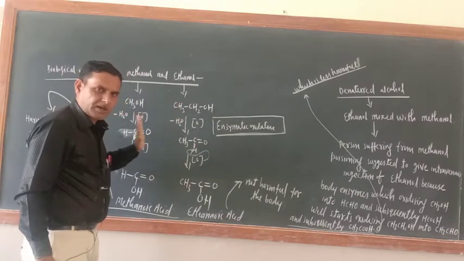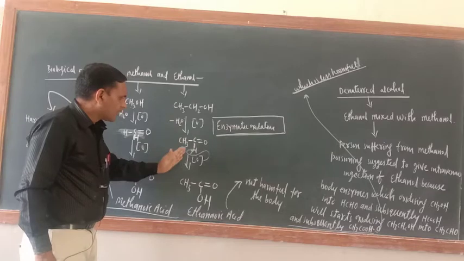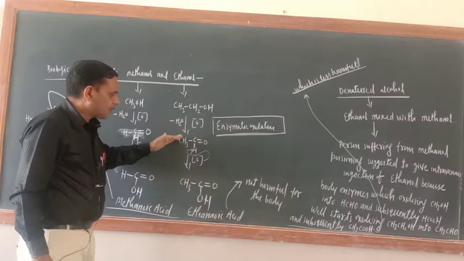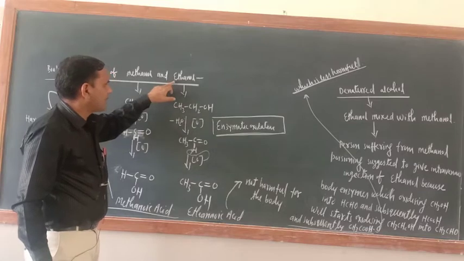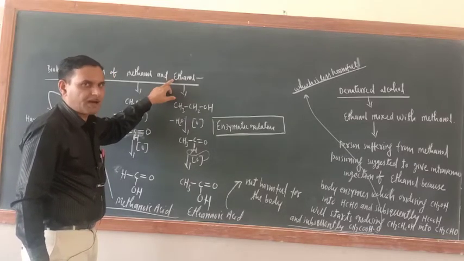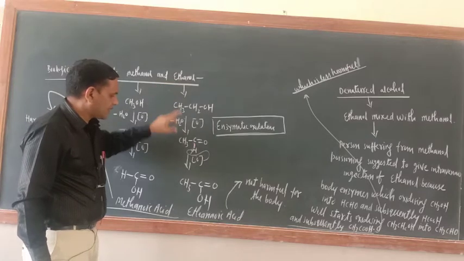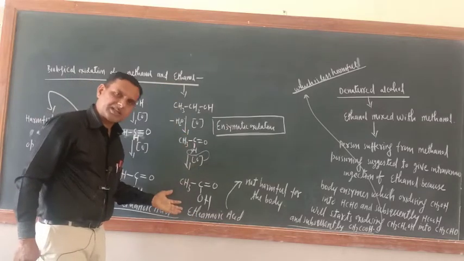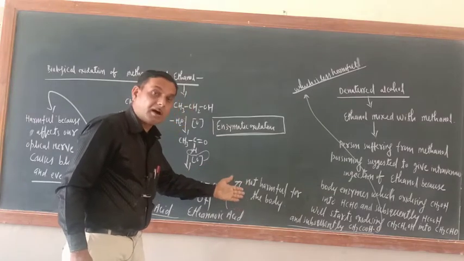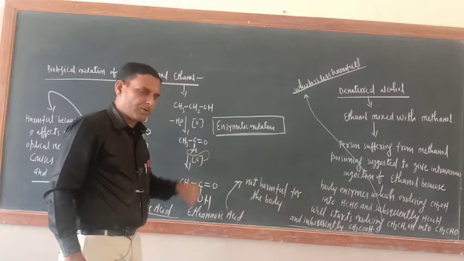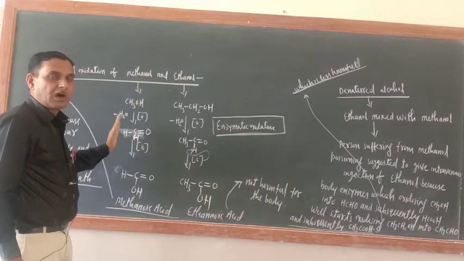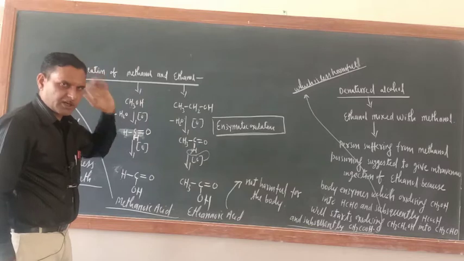Okay, that is not our topic. Since the structure was there, that is why I have explained. So ultimately, the final product of enzymatic oxidation of ethanol is ethanoic acid, acetic acid, and this acetic acid is not harmful for our body. Okay, so this is the route of biological oxidation of methanol and ethanol.